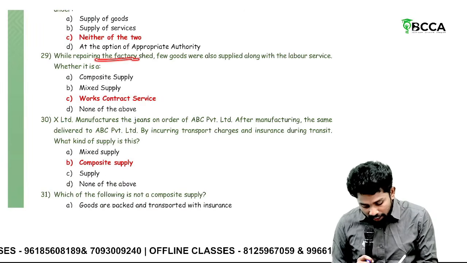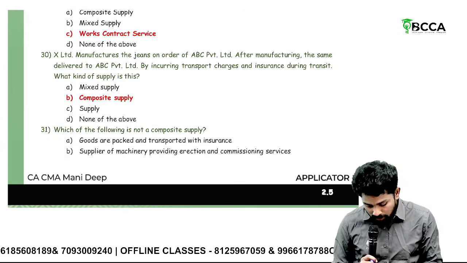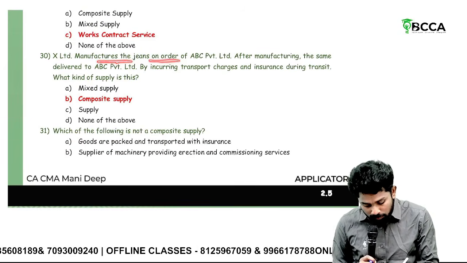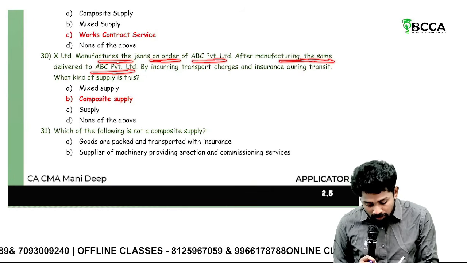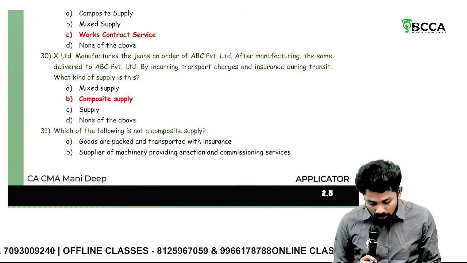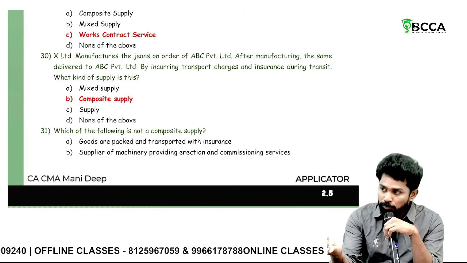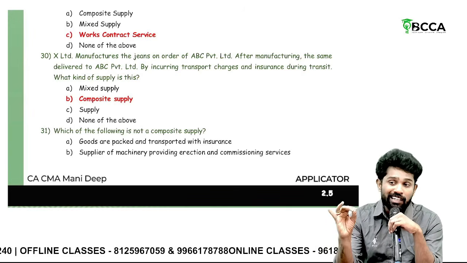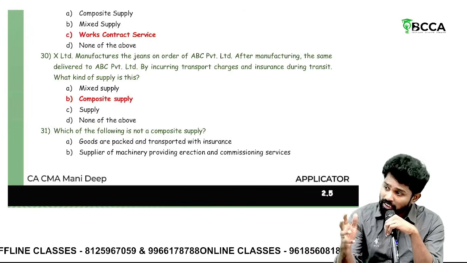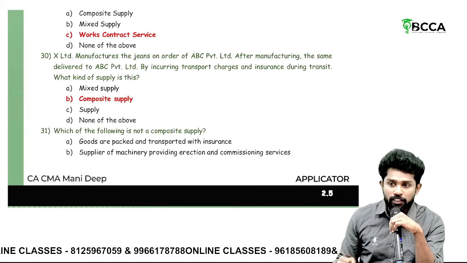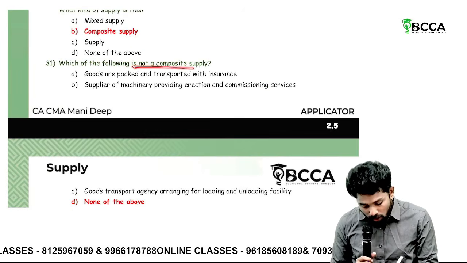Whether repairing the factory shed, few goods were also supplied along with labor service. Works contract, repeated one only, sir. X Limited manufactures jeans on order of ABC. After manufacturing, the same is delivered to ABC Private Limited by incurring transport charges and insurance. Sir, here, not only does it sell the jeans, it transports them and even provides insurance. So three are there: sale of goods, transportation, insurance. All three are supplied together, in conjunction with each other, which is a normal expectancy, naturally bundled, hence it is what? Composite supply.